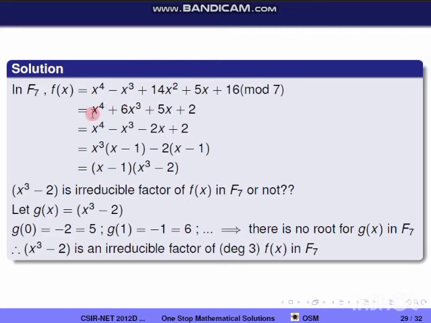If we look here, we can't do any splitting or rearranging. So I am replacing 6 by minus 1 and 5 by minus 2, so that it is easier to split the terms. This is equal to x power 4 minus x cube minus 2x plus 2. From the first two terms I am taking x cube common, and from the last two terms I am taking minus 2 common. So we get x cube into x minus 1 minus 2 into x minus 1. From both the terms I am taking x minus 1 common. So this is equal to x minus 1 into x cube minus 2.